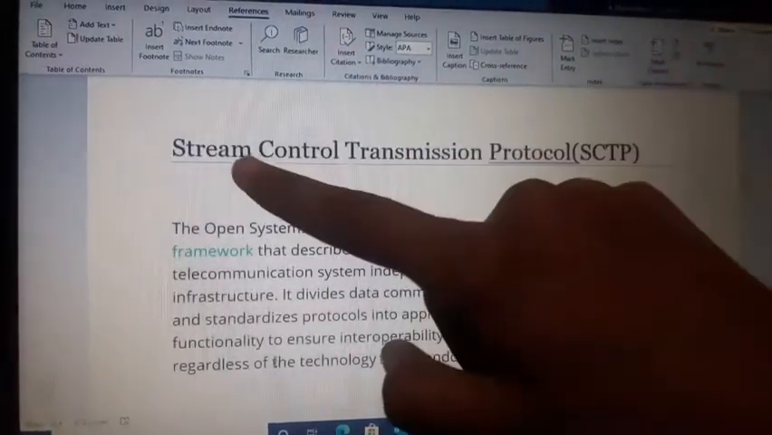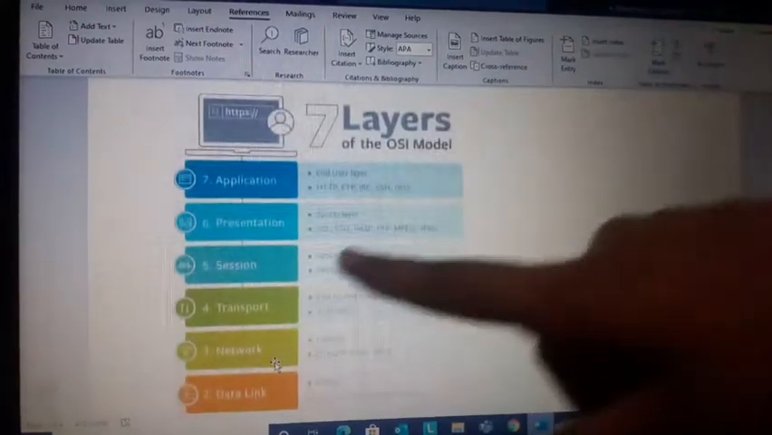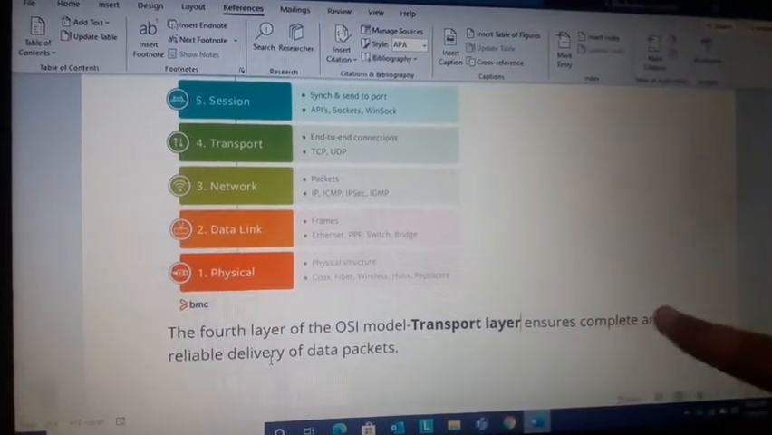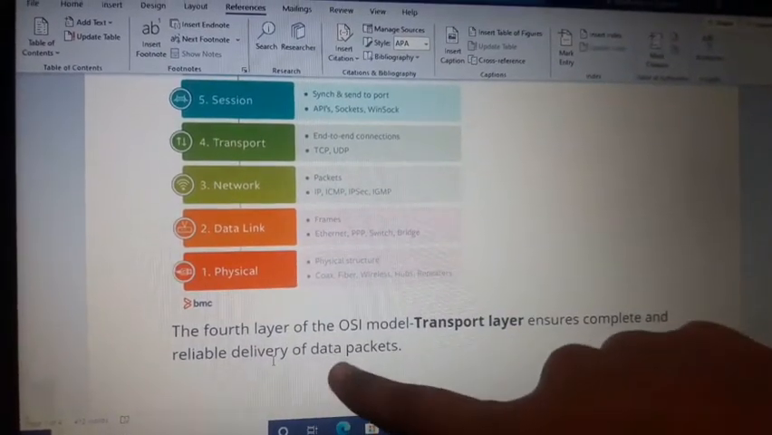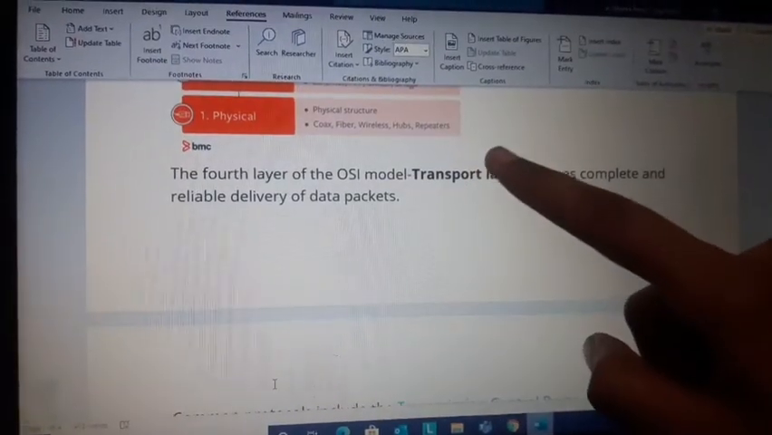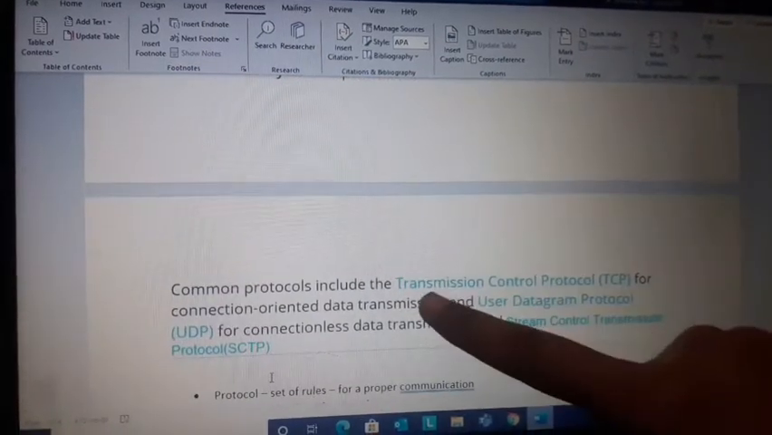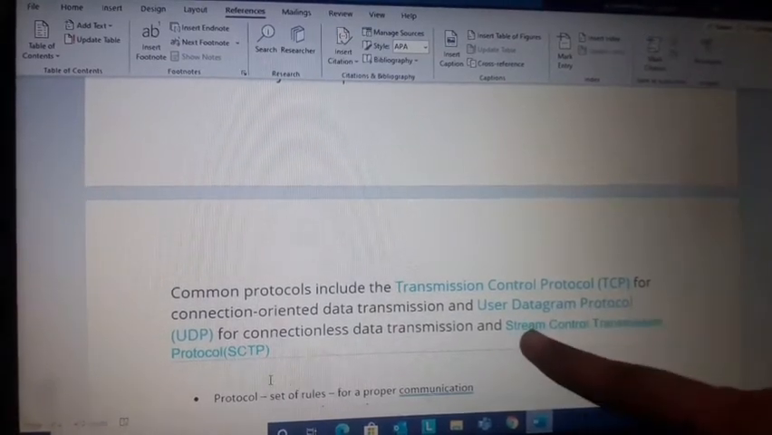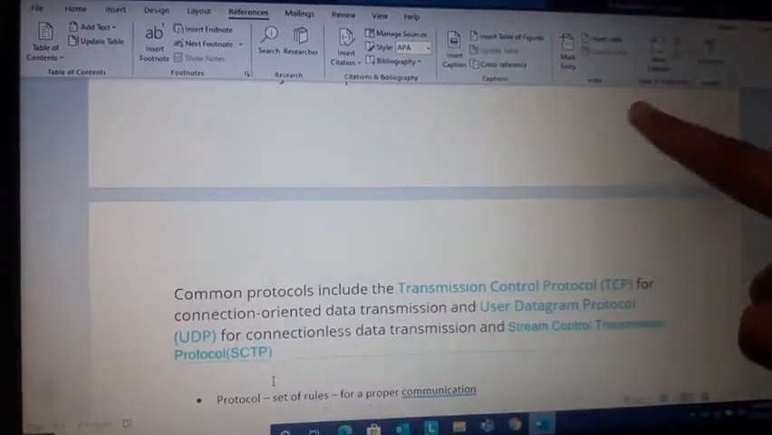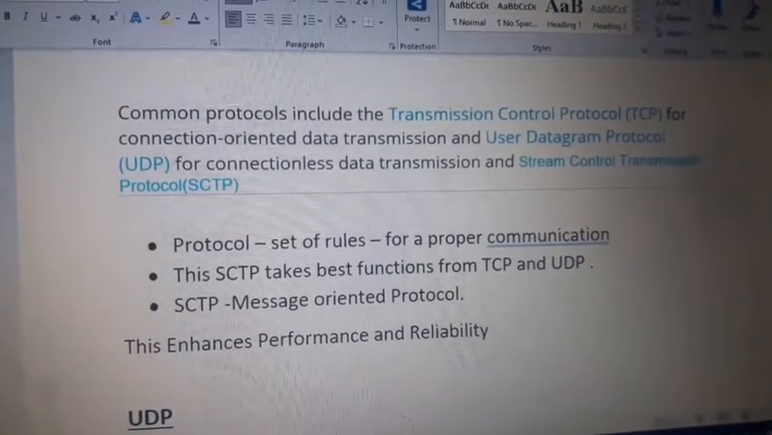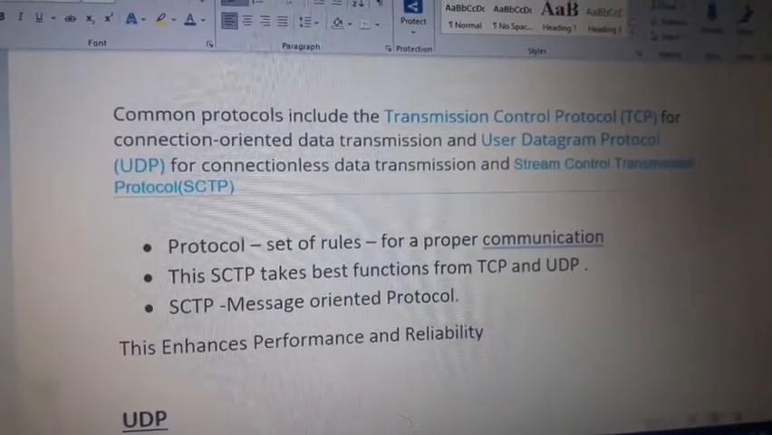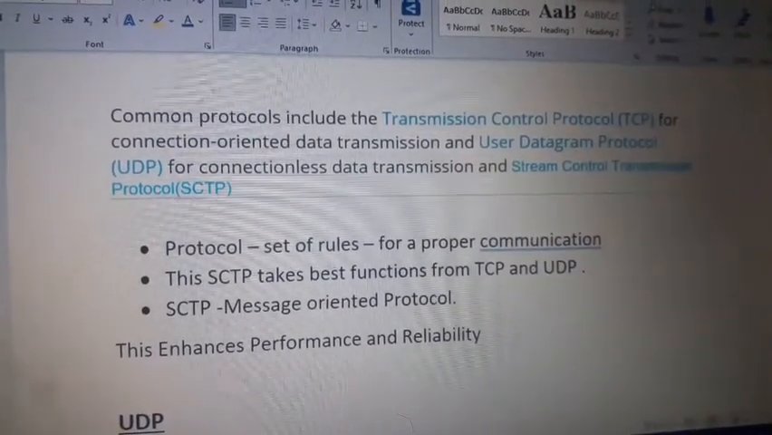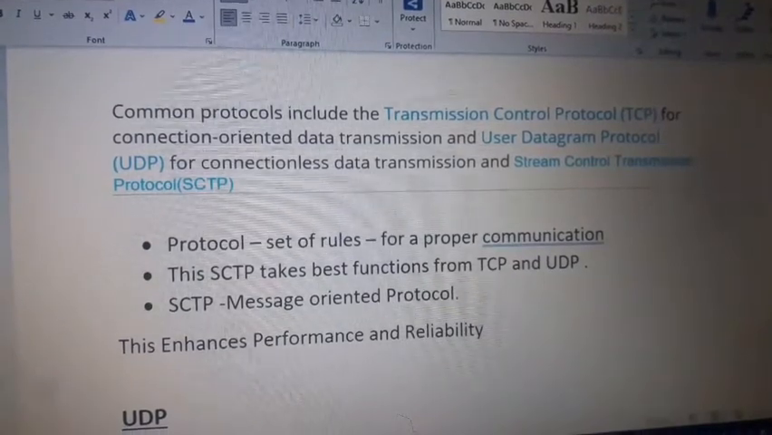Stream Control Transmission Protocol is in the transport layer. The transport layer ensures complete and reliable delivery of data packages. The transport layer contains Transmission Control Protocol and User Datagram Protocol along with Stream Control Transmission Protocol. Protocol means a set of rules. Protocol is for proper communication. From Transmission Control Protocol and User Datagram Protocol, the best functions are taken in SCTP.